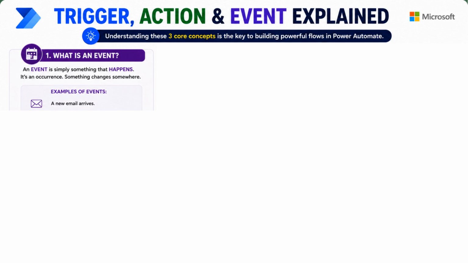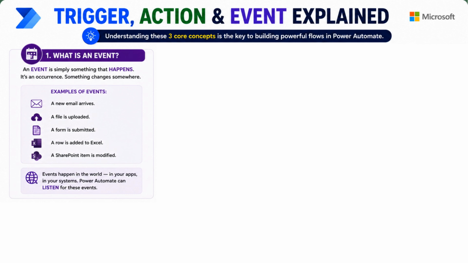Examples of events: a new email arrives, a file is uploaded, a form is submitted, a row is added to Excel, a SharePoint item is modified. Events happen in the world, in your app, in your system. Power Automate can listen for these events.